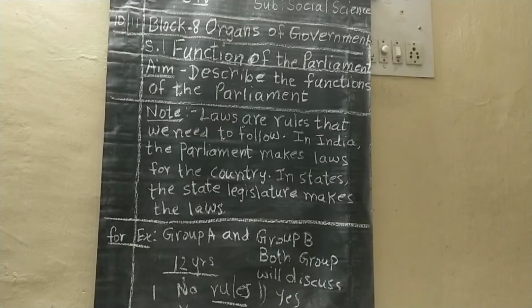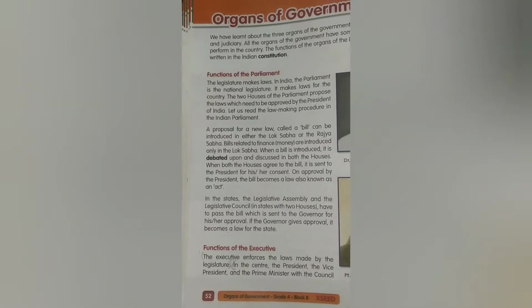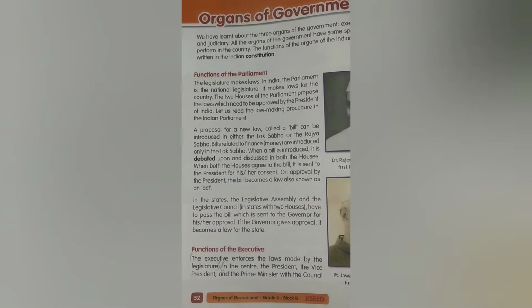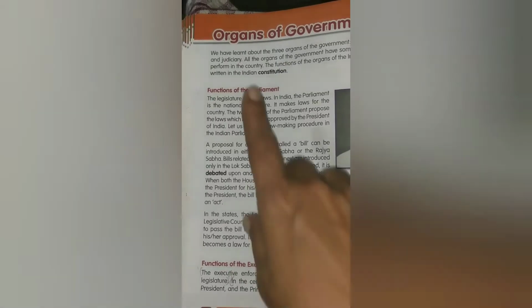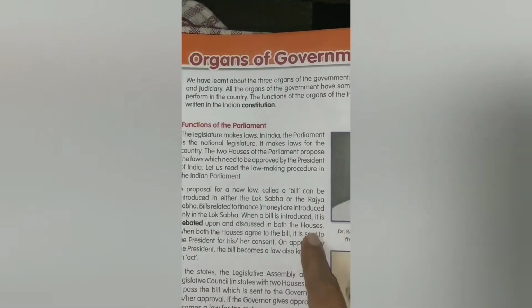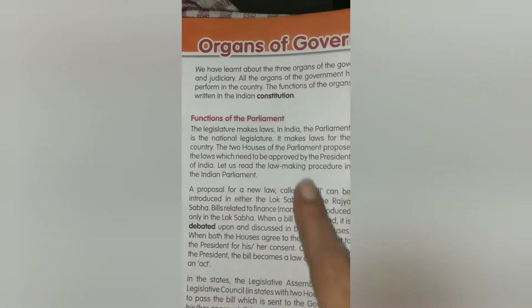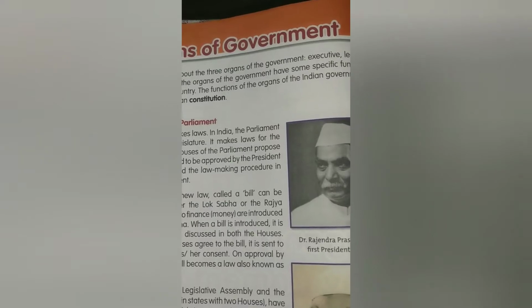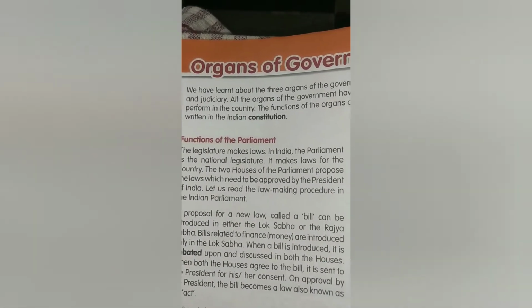Now I'll read the reader. Now, children, take out your reader, page number 52. Organs of government, right? We have learnt about the three organs of government: executive, legislative and judiciary.